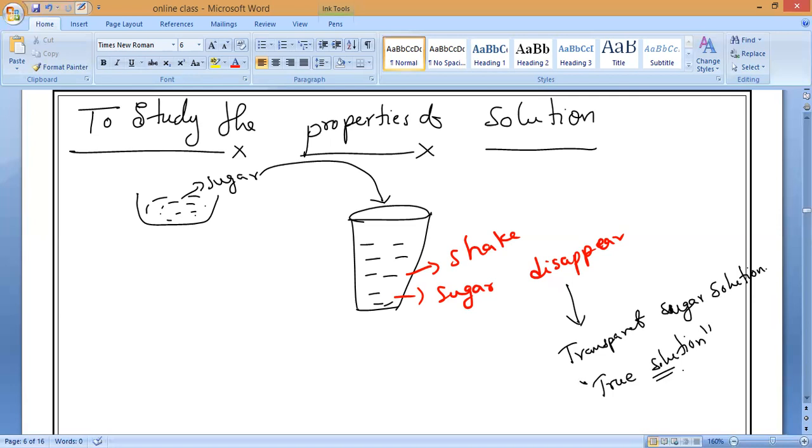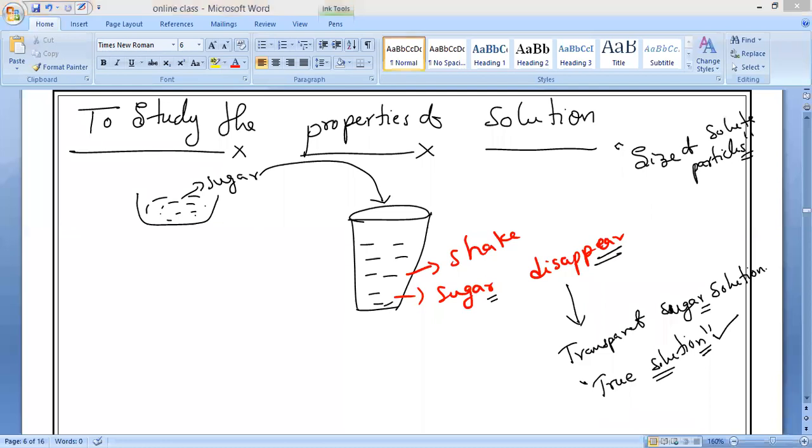Only one thing. I already taught you; I stressed it and mentioned it. What is that? Size of particles. Do you understand, everybody? So the size of solute particles is what matters in suspensions, solutions, as well as colloidal particles. In solutions, particles are extremely small and they dissolve. They completely disappear once they dissolve. That is why they are called true solutions.